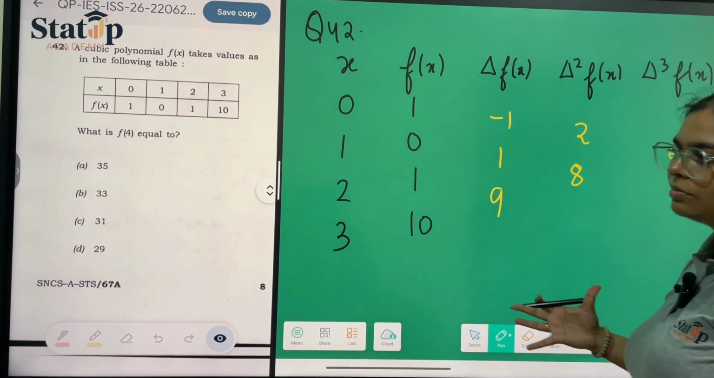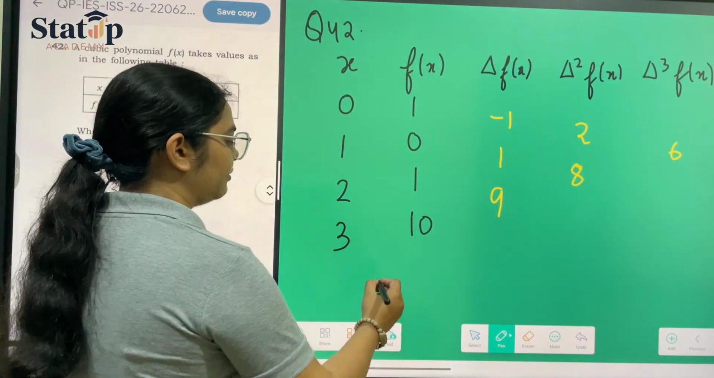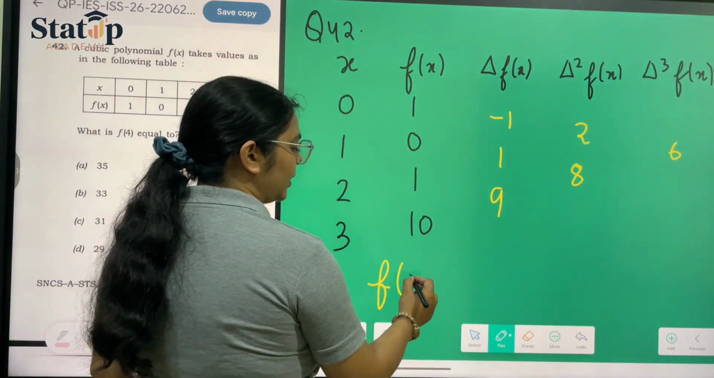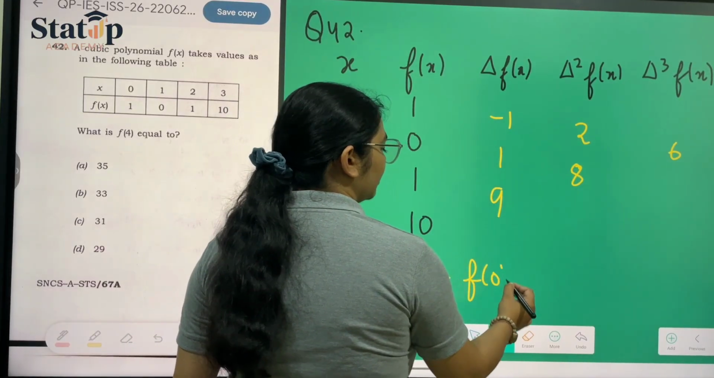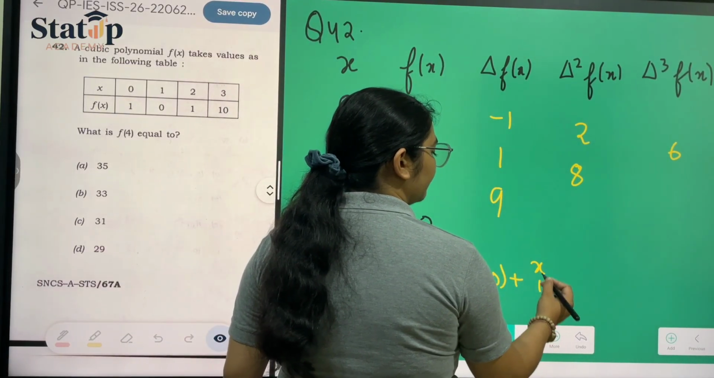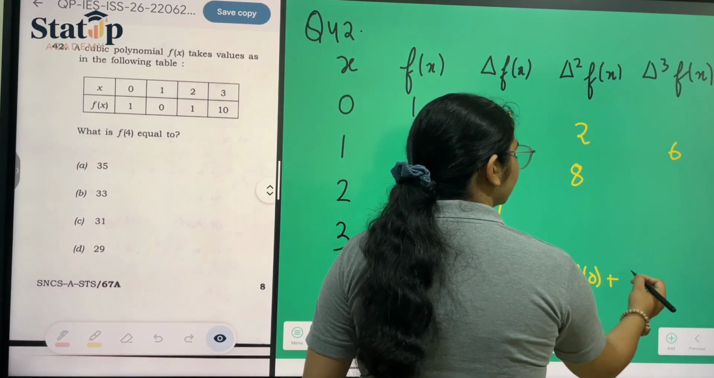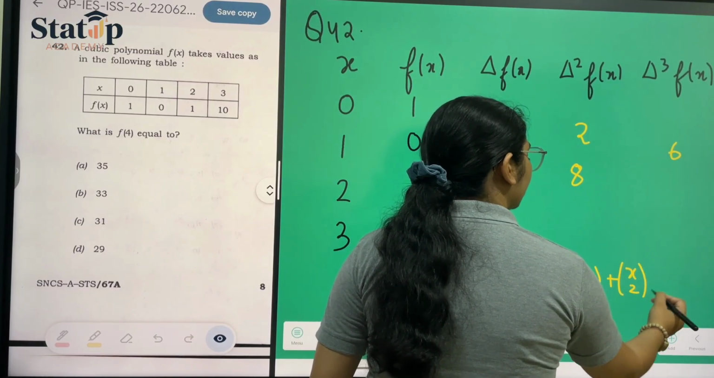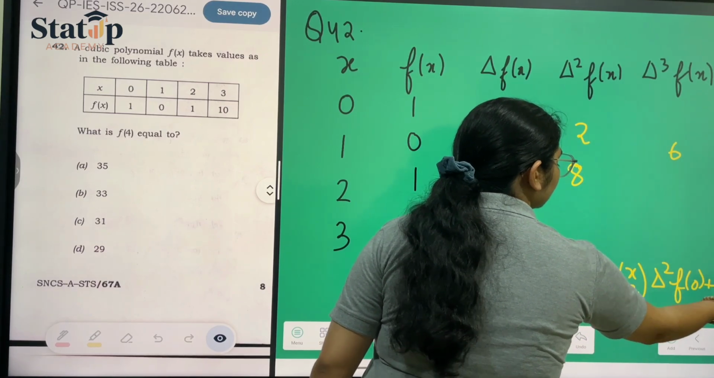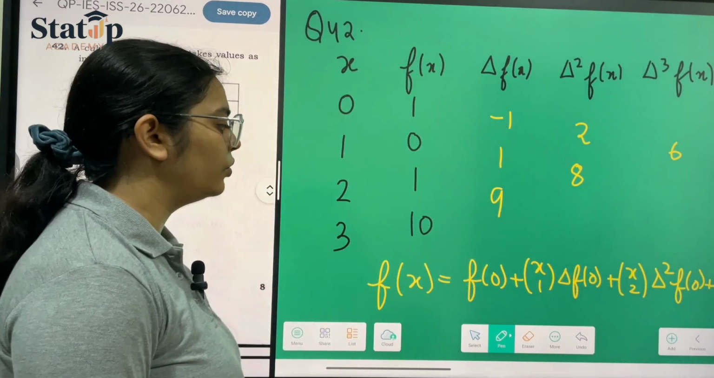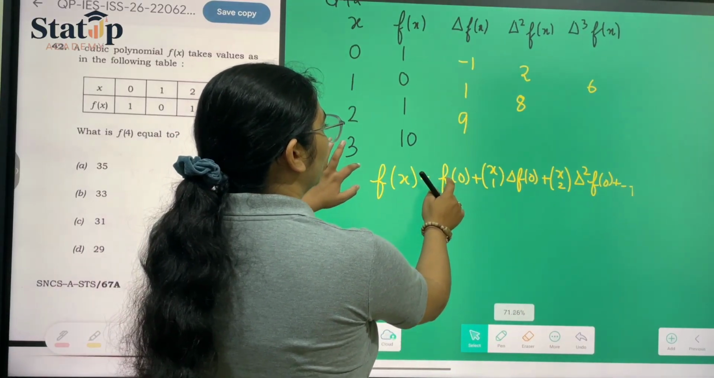Any other difference cannot be made, so we will be taking till here only. Now to calculate any function, suppose we have to calculate f(x), then it will be f naught plus xC1 delta f naught plus xC2 delta square f naught, and so on. Likewise, you all know the formula. Now just putting the values here and solving it.